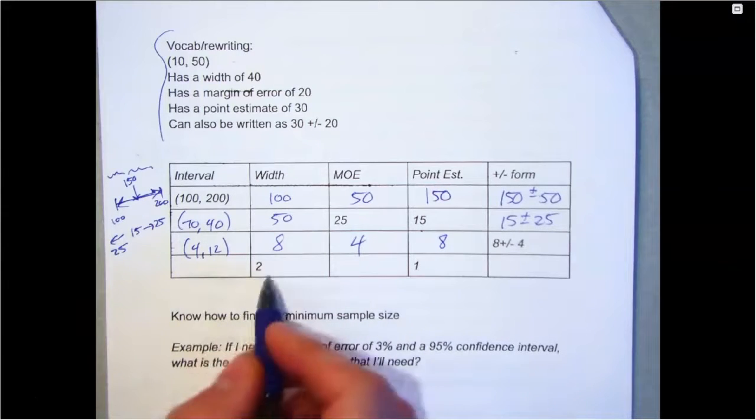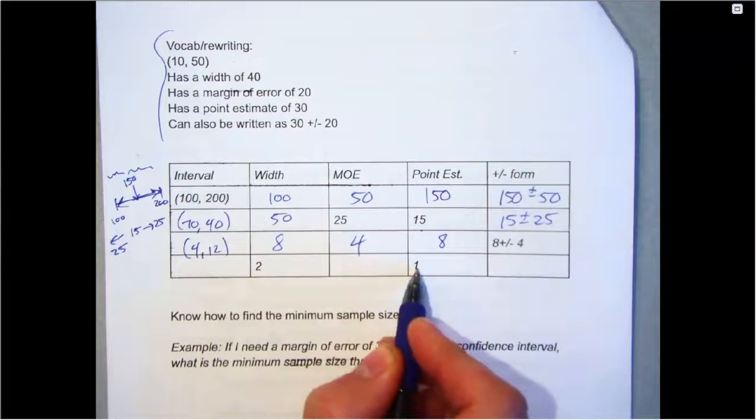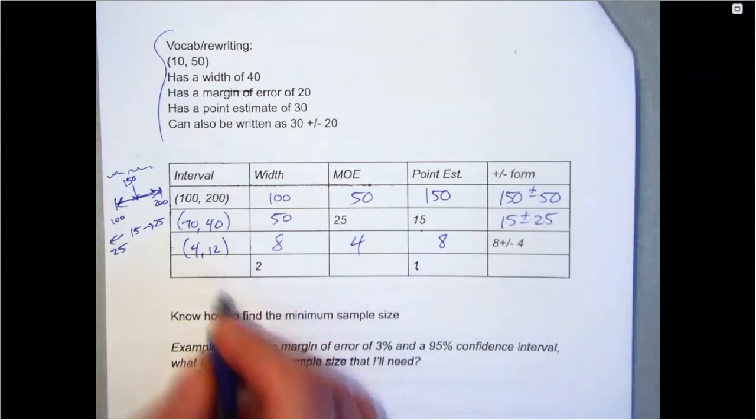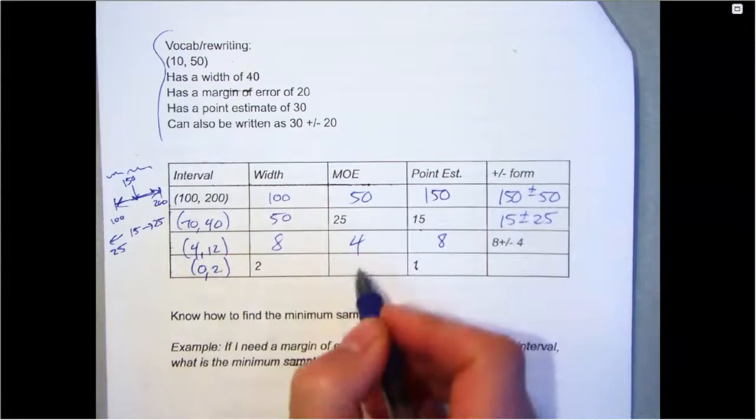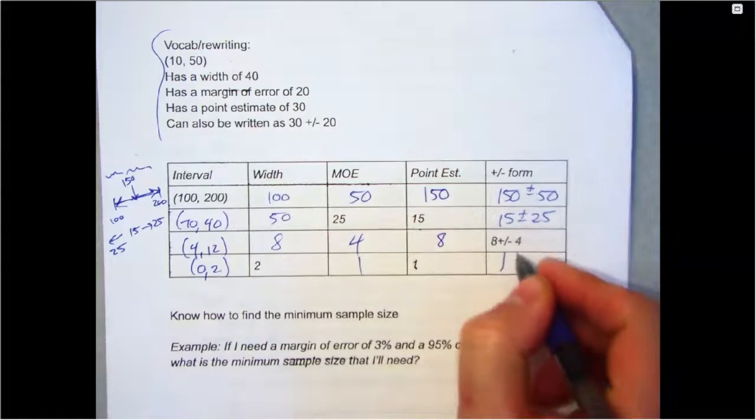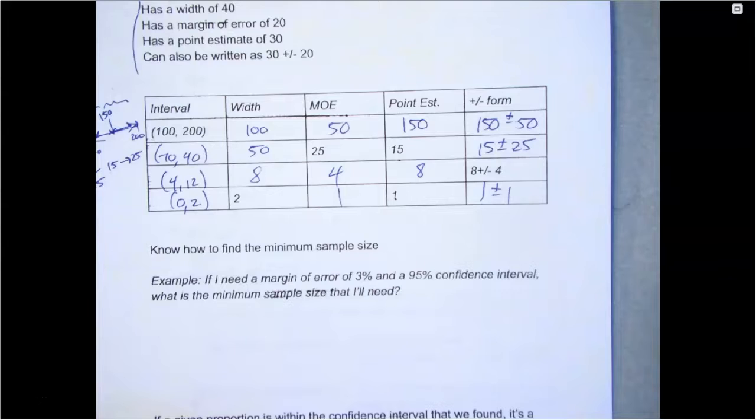So 1 has to be right in the middle, and it has to be 2 units wide. So it must be between 0 and 2, because this is 2 units wide, and it puts 1 right in the middle of those two numbers. So margin of error is always going to be half the width, and there's your plus minus 1.